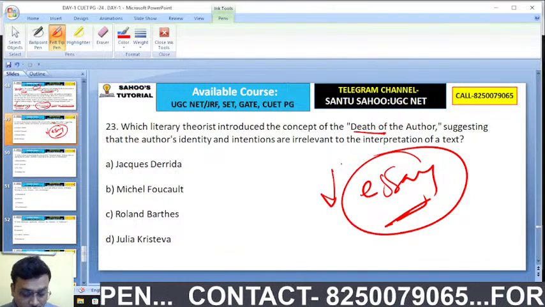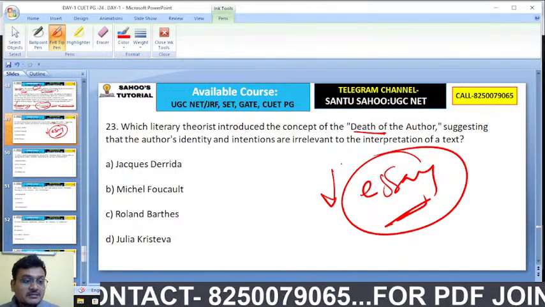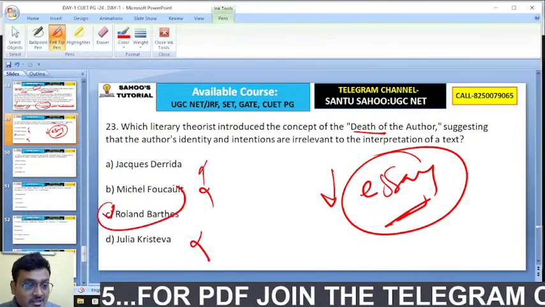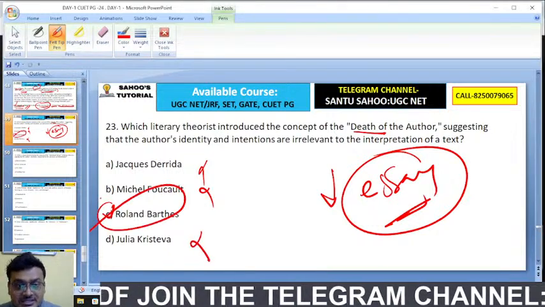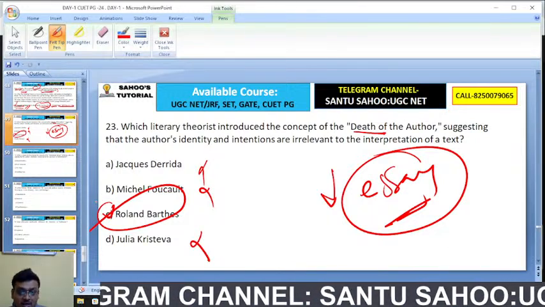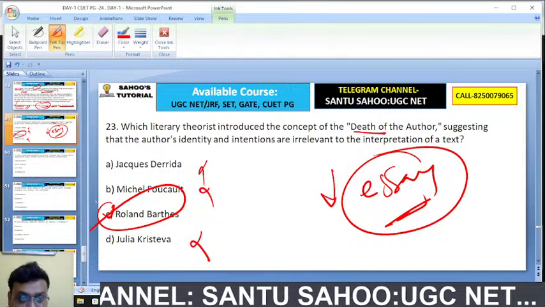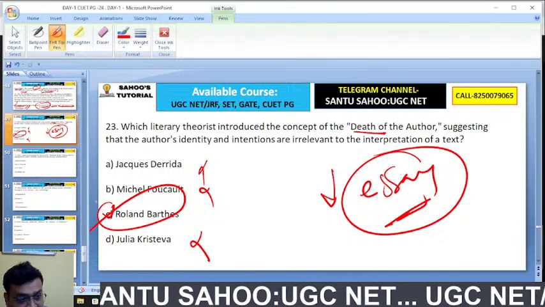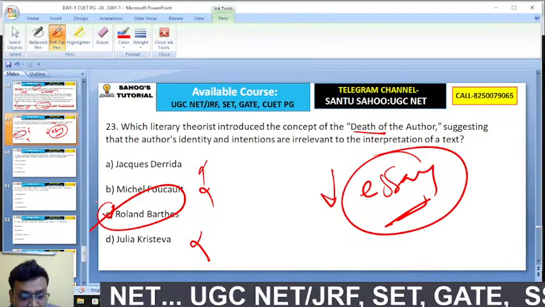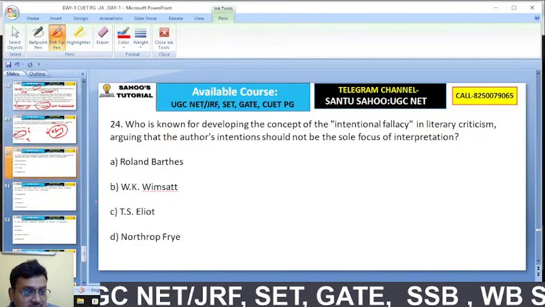Roland Barthes, a structuralist as well as a post-structuralist, gives the concept of death of the author. So C is the right answer.